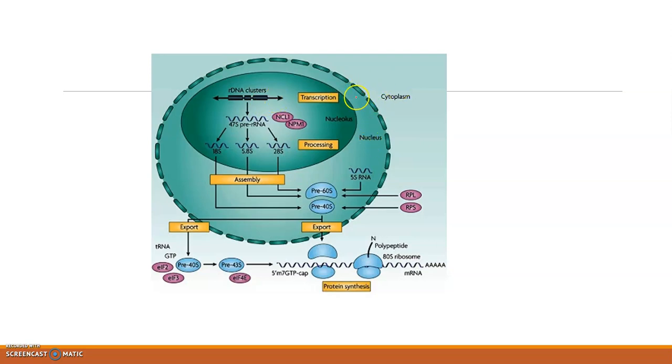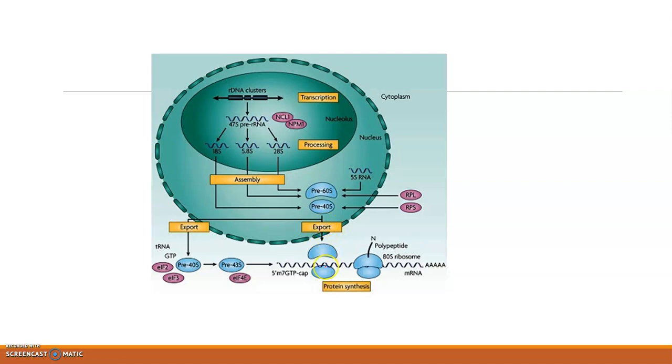So it is transcribed in another region of the nucleus and brought here for assembly. Here all these rRNAs and proteins assemble to form the pre-larger subunit and pre-smaller subunit, and then these subunits are exported to the cytoplasm through the nuclear pore complex.